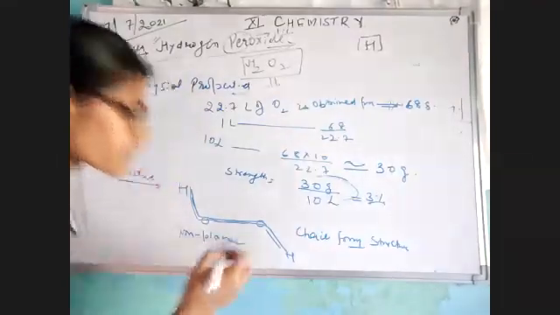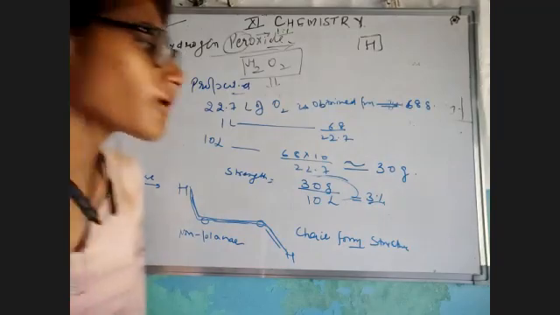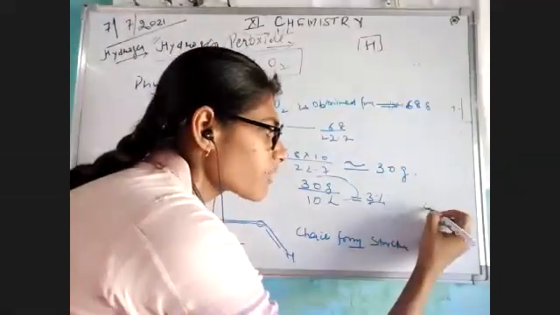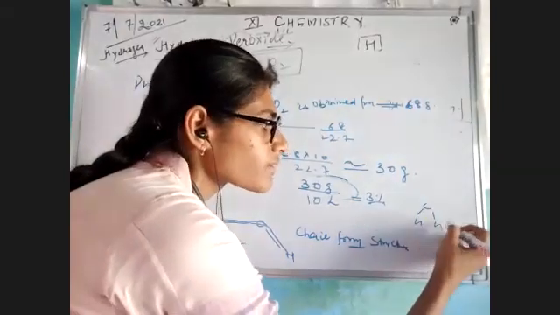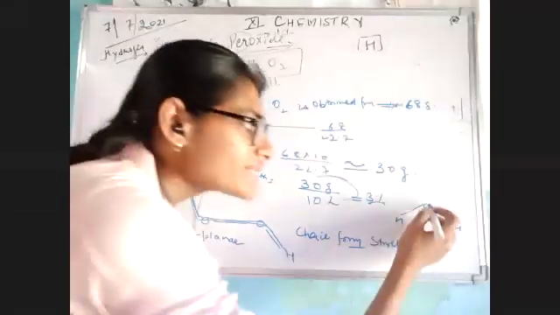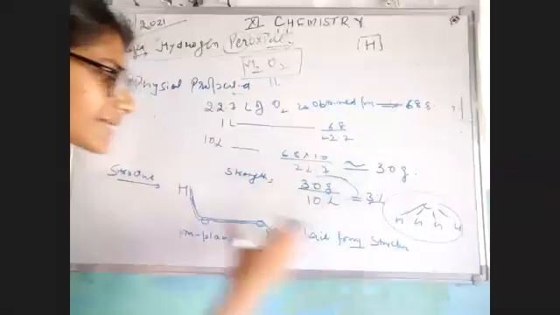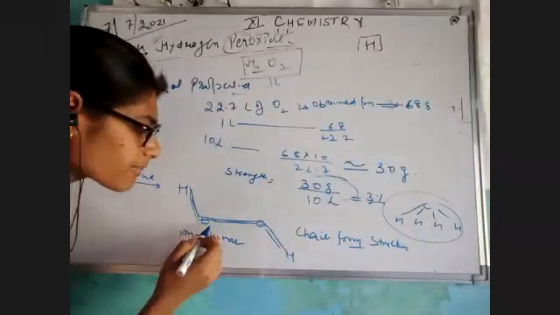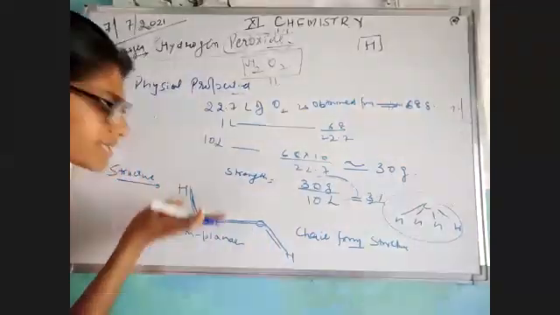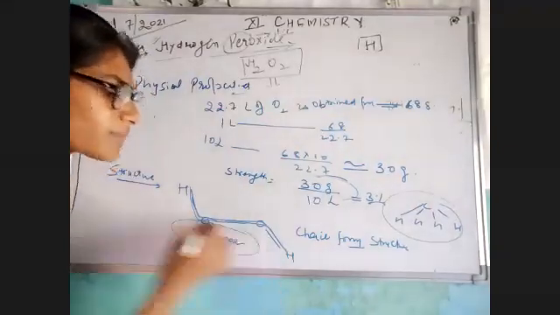Non-planar means, I hope you have heard, if I'm talking about any type of compound, suppose I'm talking about methane, CH4. All the carbon and hydrogen are in the same plane. But if I'm talking about this, only oxygen are in the same plane. One hydrogen is above the plane, one hydrogen is below the plane. So we call it non-planar.